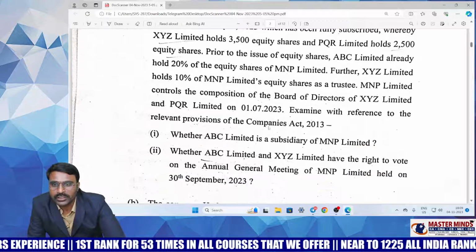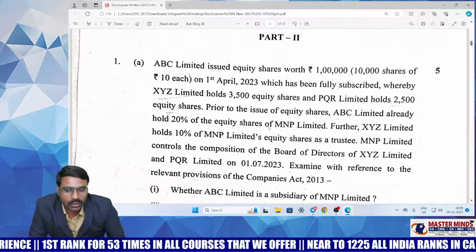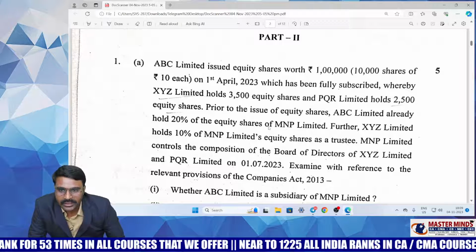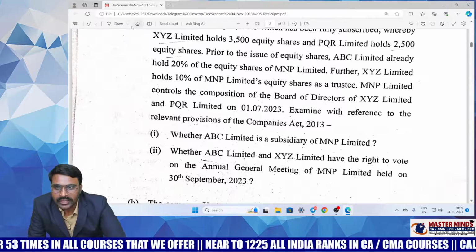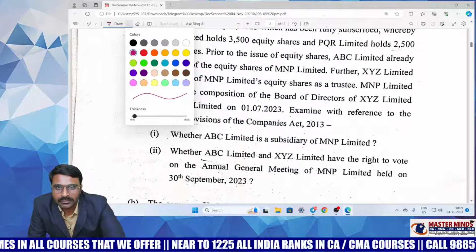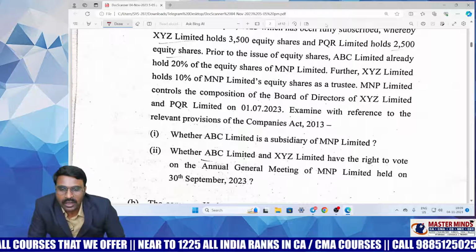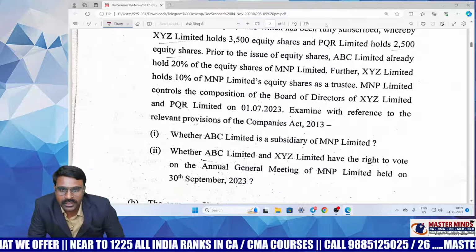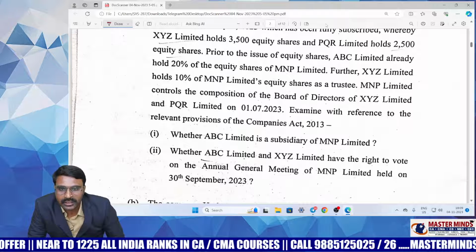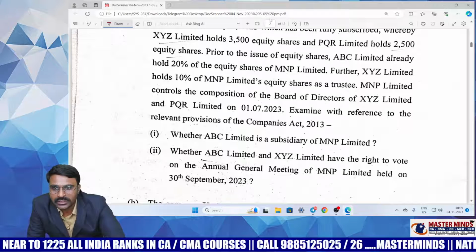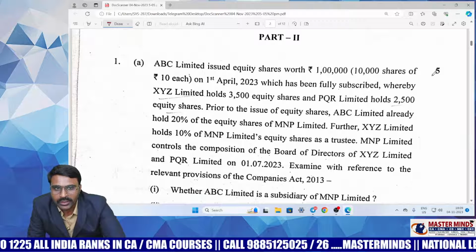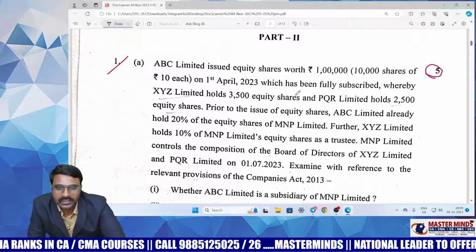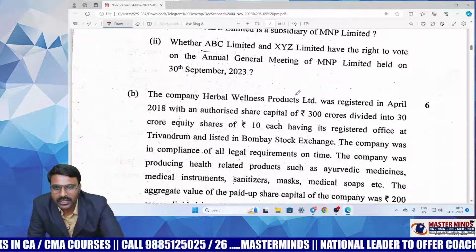The first question relates to section 19, subsidiary company not to purchase the shares of the holding company. In that, they have integrated the subsidiary company definition, that is section 2 clause 87, as well as section 19, subsidiary company not to purchase the shares of the holding company. They have combined these two questions. Just by looking at this first question, students will get more confidence that it is dumped from the previous examinations straight away. Very important question.